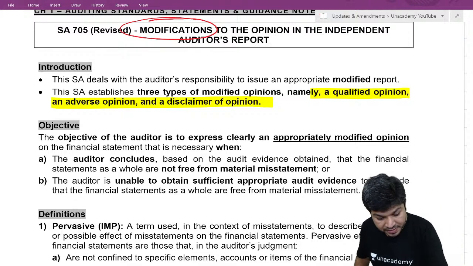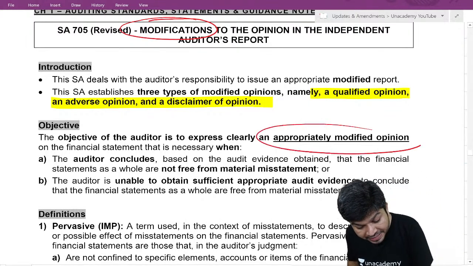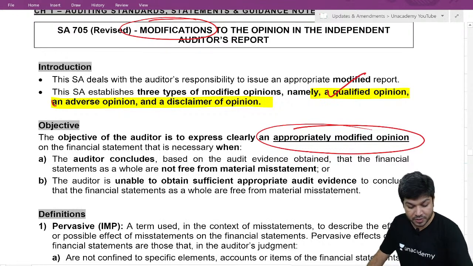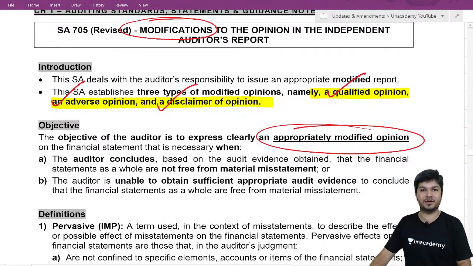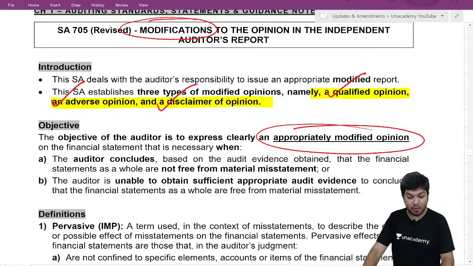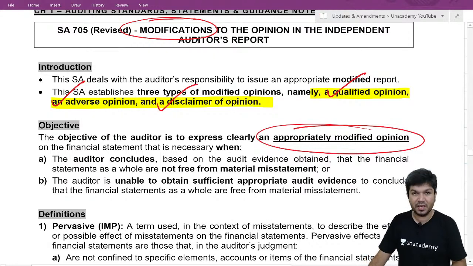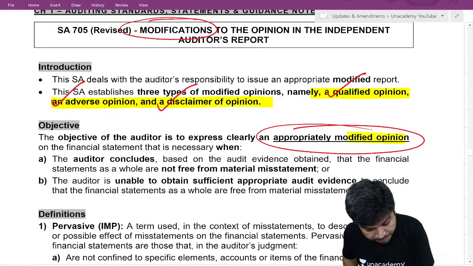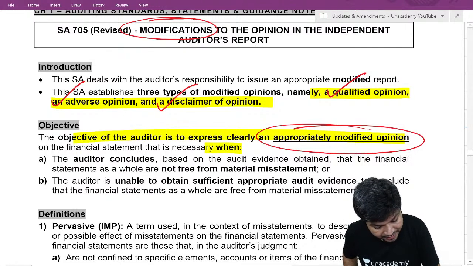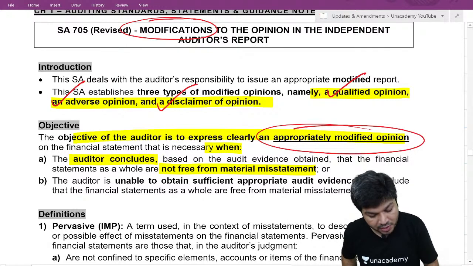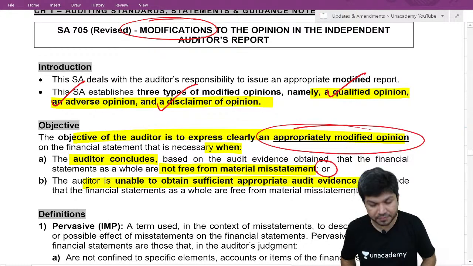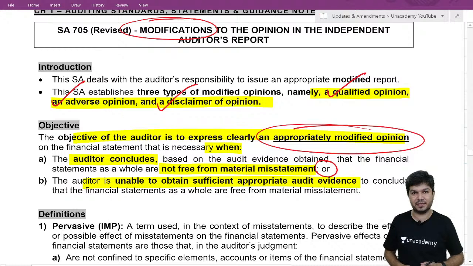The objective of this standard is that you give an appropriately modified opinion. So when to give qualified, when to give adverse, when to give disclaimer. To clearly express an appropriately modified opinion when the auditor concludes financial statements are not free from material misstatement, or is unable to obtain sufficient appropriate audit evidence.